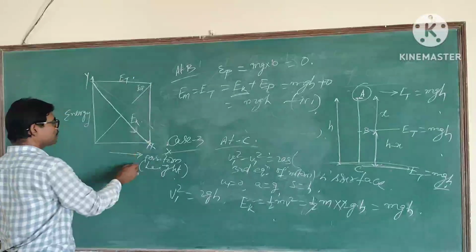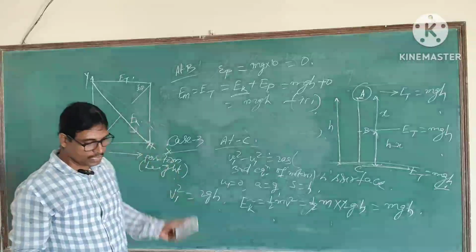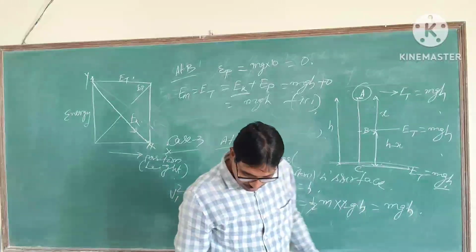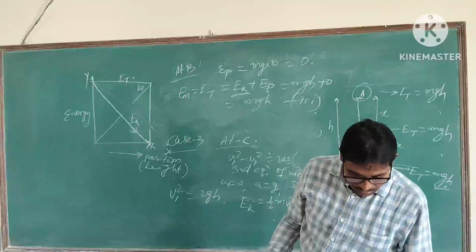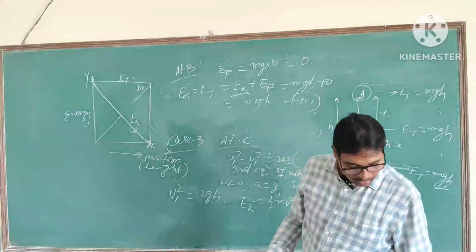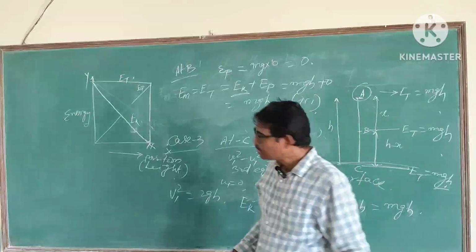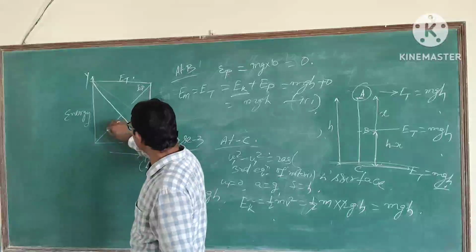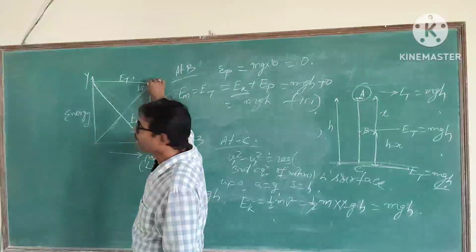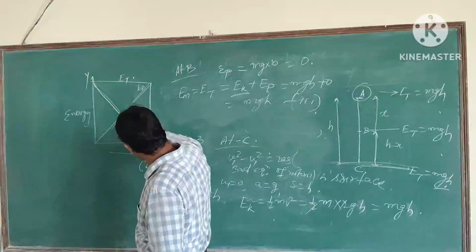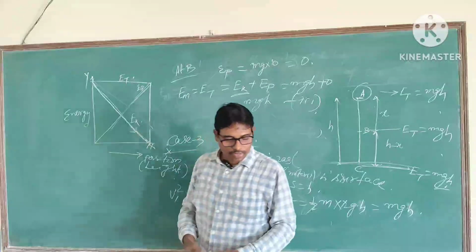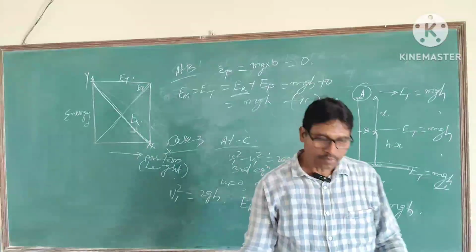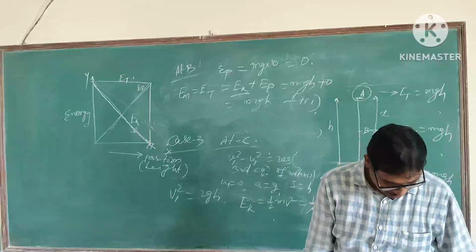Total energy with respect to position always remains constant. In some books it is also shown that potential energy always rises, kinetic energy falls, and U falls and is converted. So if you draw the diagram, its nature is in this manner.